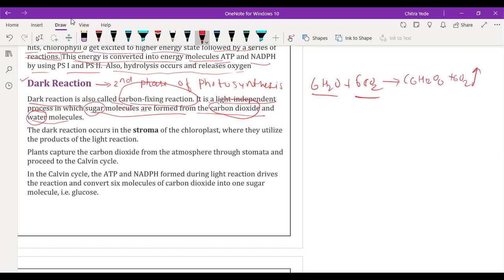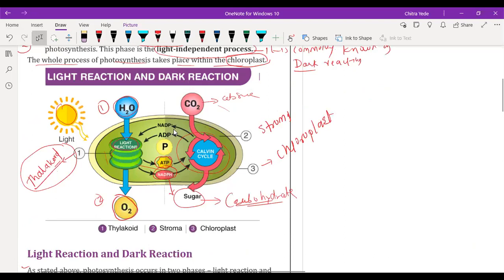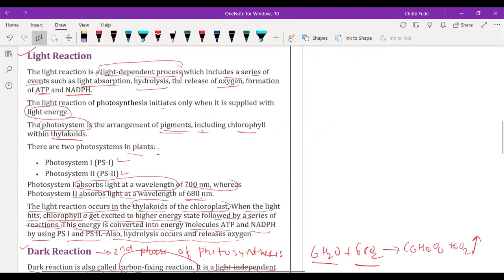So the dark reaction occurs in the stroma. Stroma means the green part which is present inside the chloroplast. This green part is called stroma, where the second phase, the dark reaction, takes place.